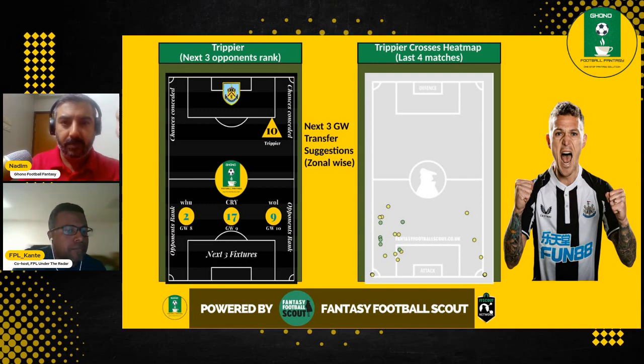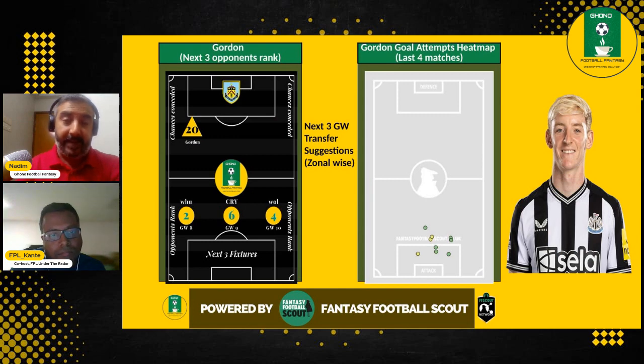And he did overperform a little bit last game. He did give an 18-pointer, but all the 3 assists were basically 3 big chances, 3 goals essentially from him, right? So it's not going to happen every day. So if you have a value issue, if you have a money issue, I think it's okay to go without him. But in isolation, he's a fantastic asset, not just for the next game week. In general, for the next 5, 6 game weeks, he's a fantastic asset. Right. And I think this is really a fantastic asset.